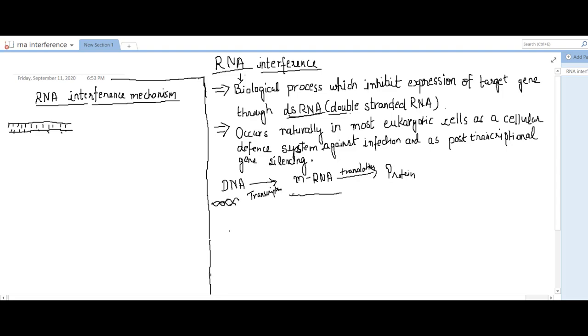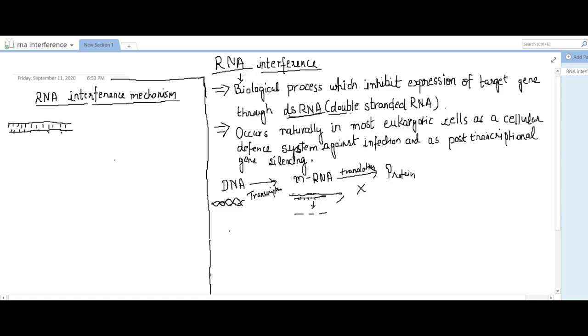When this mRNA gets produced, this double-stranded RNA, which is part of RNA interference, binds with this mRNA and degrades it, so the process of translation does not occur. So RNA interference inhibits the synthesis of protein by combining with this mRNA.